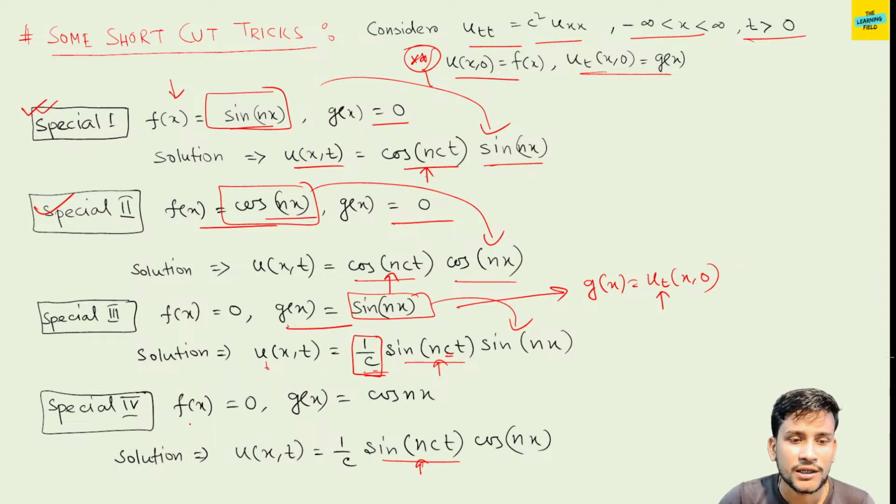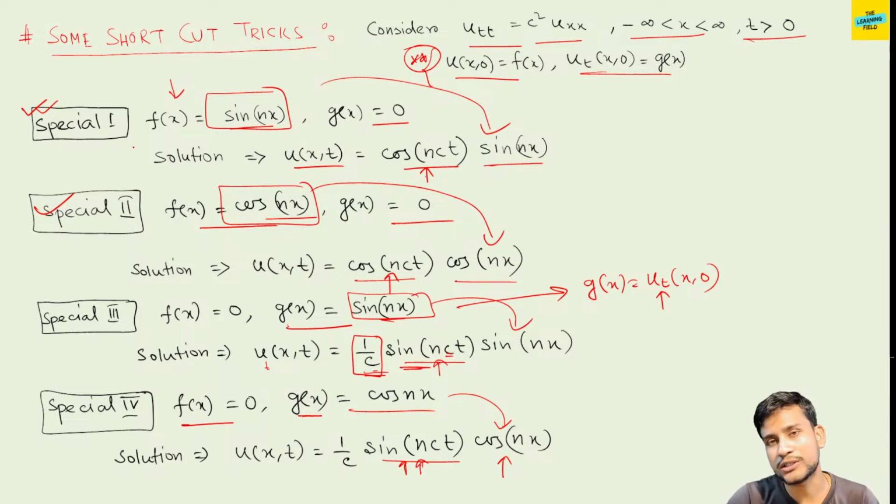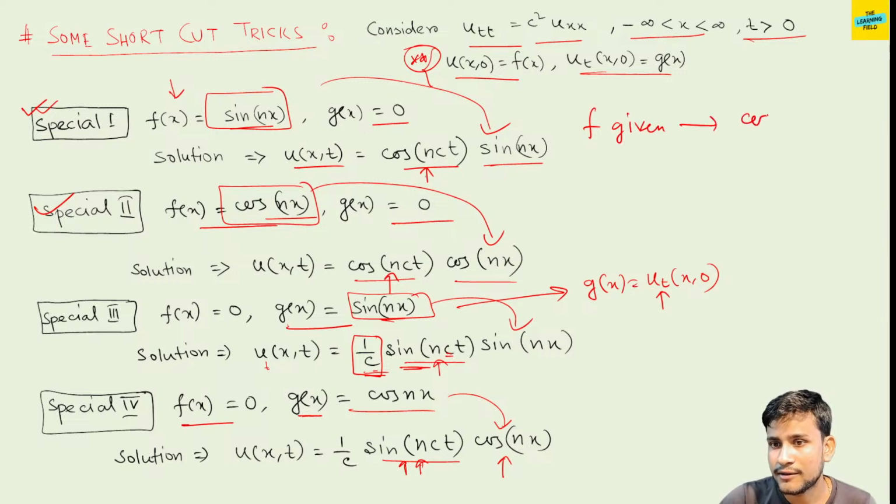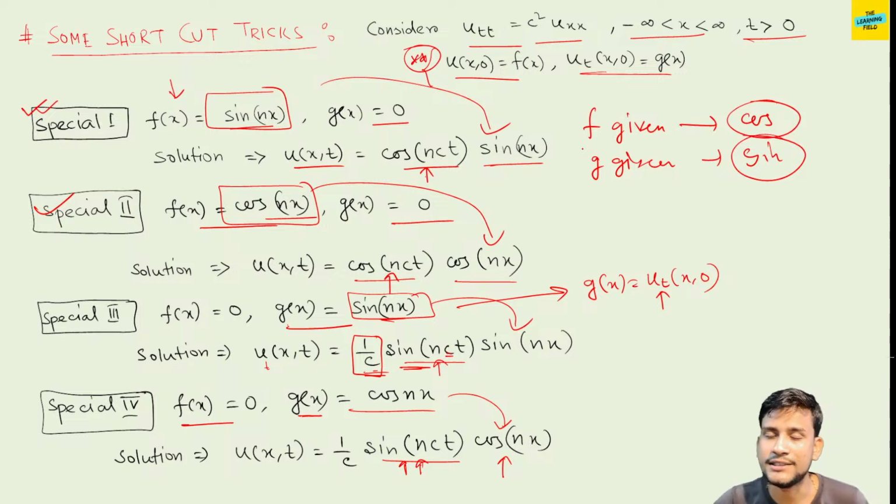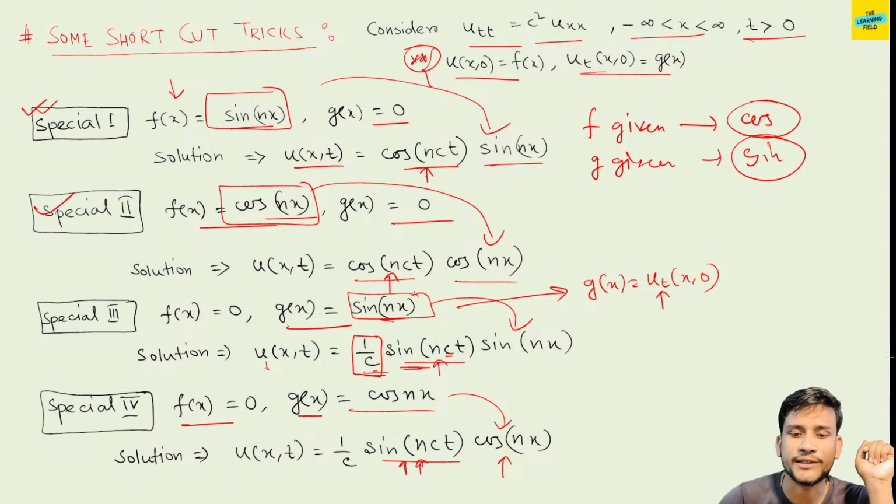Now if f is 0 and g is equal to cos, then again cos comes, since it is given, and since g is given, sin comes. G is given, sin comes. F is given, cos comes. Remember these types. Whichever is given is also present in the solution.